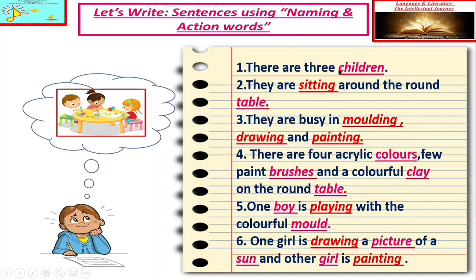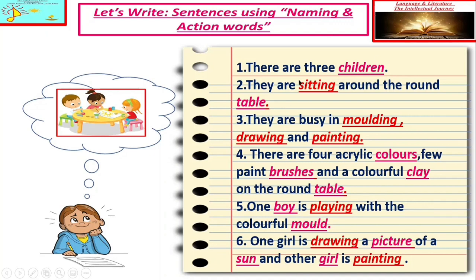There are 3 children. Describing about this picture, description. They are sitting around a round table. We are talking about action. They are busy in molding, drawing and painting. Again we are describing which kind of actions they are doing. There are 4 acrylic colors, few paint brushes and a colorful clay. Here again we are describing which kind of material they have on their round table. 1 boy is playing with a colorful mold, action, playing. 1 girl is drawing a picture of a sun, and the other girl is painting, drawing and painting, action.